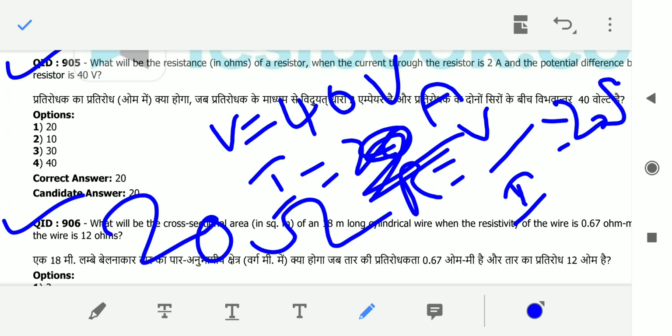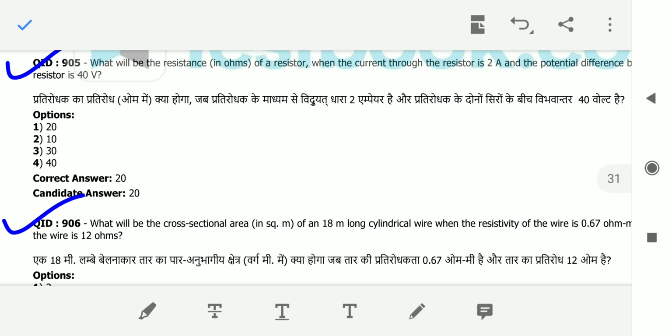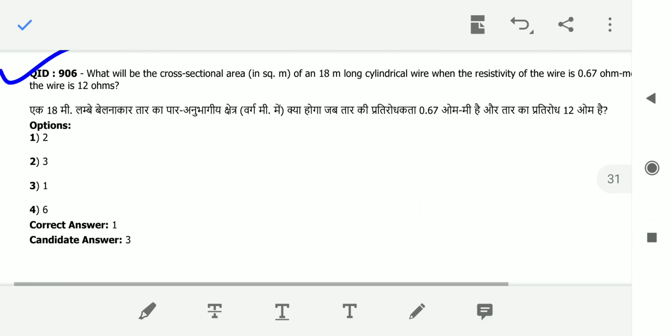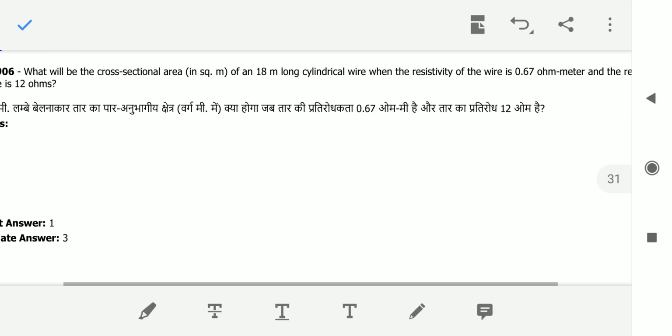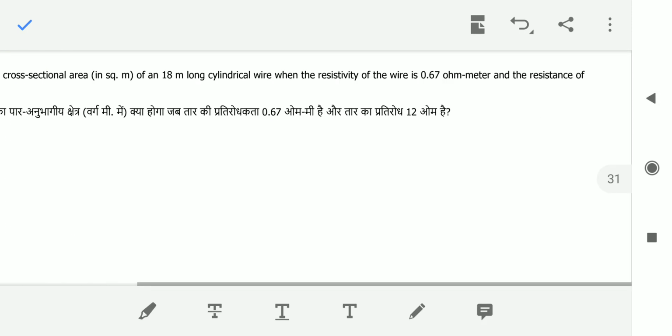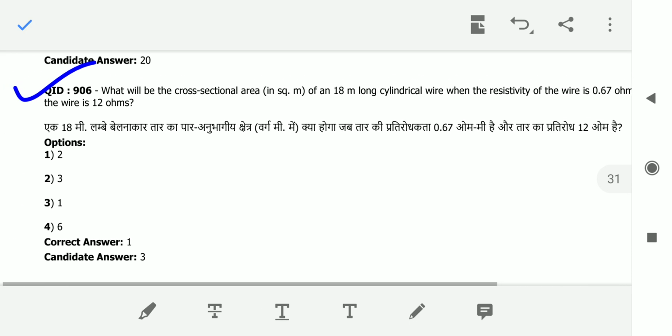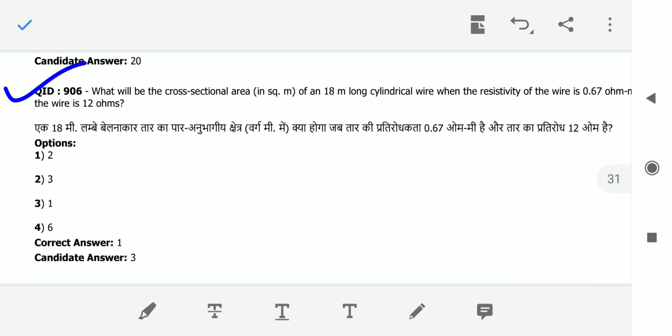So the answer is 20. Okay, so coming to the next question, what will be the cross sectional area of a cylindrical wire, 18 meters long? That means its length is equal to 18 meters, when the resistivity of the wire is equal to 0.67 ohm meter and the resistance of the wire is 12 ohms.